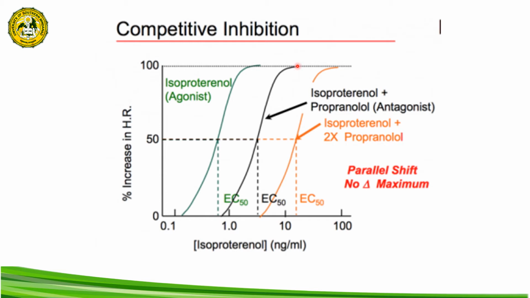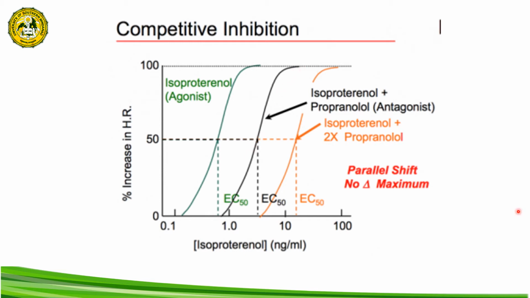So the isoproterenol was able to achieve 100% efficacy, but the potency of the drug is reduced, meaning that more of the agonist drug is required in order to achieve EC50 and maximum efficacy.